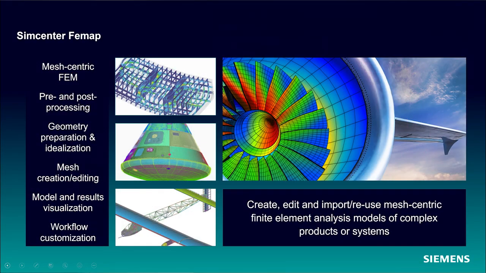FEMAP brings a mesh-centric FEA analyst toolbox to the portfolio. We do this with specialized geometric functionality, support for a wide array of materials and element types, quality meshing, and intuitive tools to apply real-world loads and boundary conditions. This allows you, the analyst, to leverage the full power of commercial FEA solvers, including Nastran, Ansys, Abaqus, and LS-DYNA. FEMAP is a truly open system with a powerful application programming interface to interact with other software products, add custom functionality, and to automate repetitive tasks.